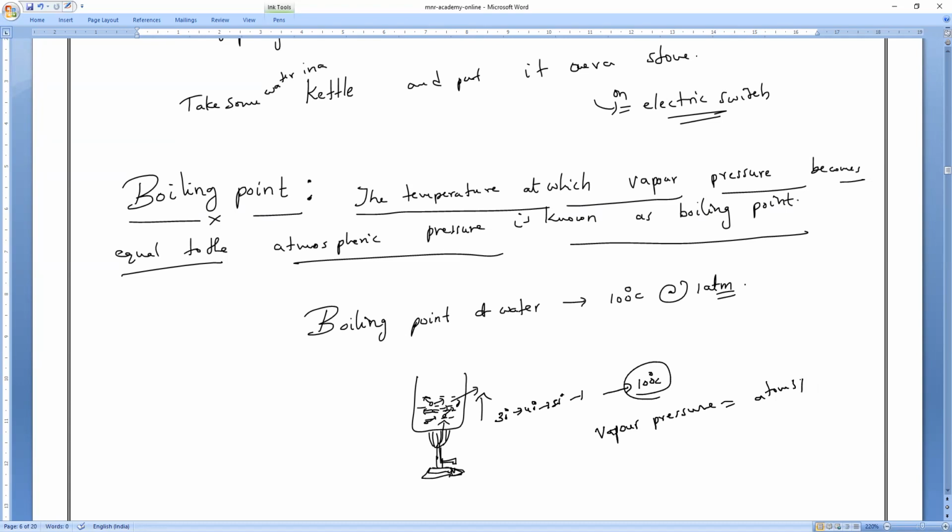So that is what we used to call, always, the temperature at which the pressure of a gas will be equal to the pressure of the atmosphere. What do we call that, everybody? Boiling point. So if you say the boiling point of water is 100 degrees Celsius, it means at this 100 degrees Celsius, the vapor pressure and atmospheric pressure are both equal or different, everybody? Both are equal. That is what you have to remember.